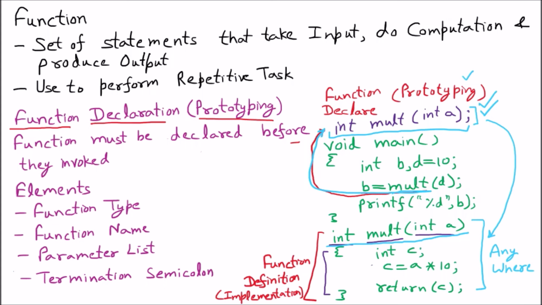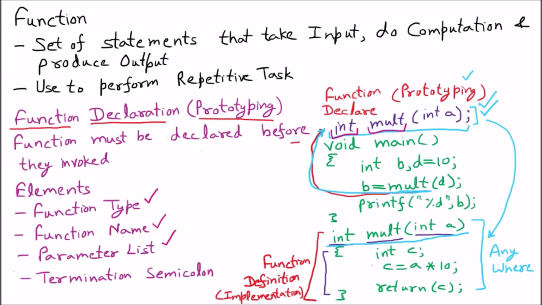Now we are going to match the elements. So if I match the elements, function type, we know that int is the type of function. Type means what the function is going to return. So int means the function is returning an integer value. Function name, so mult is the name of the function.